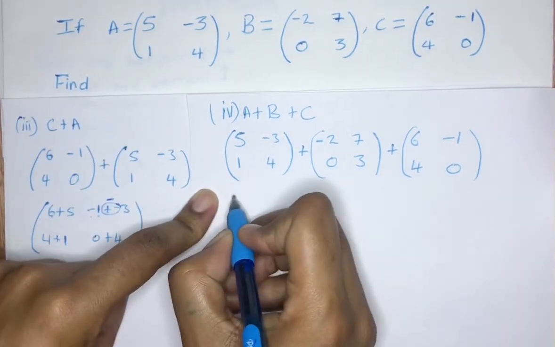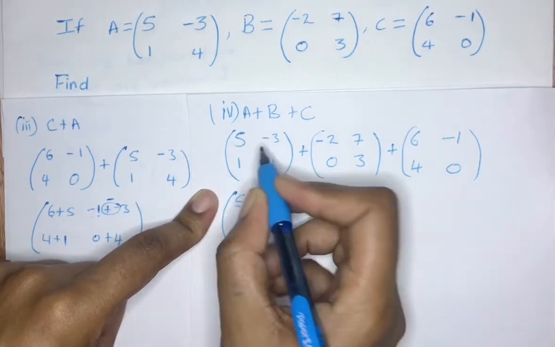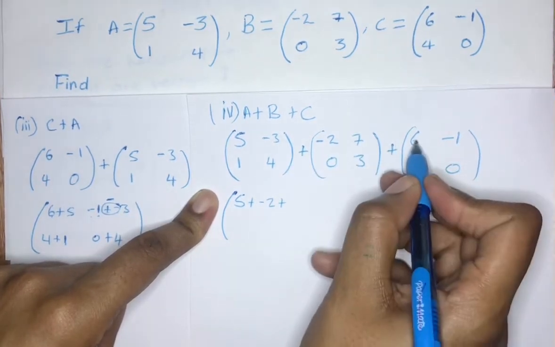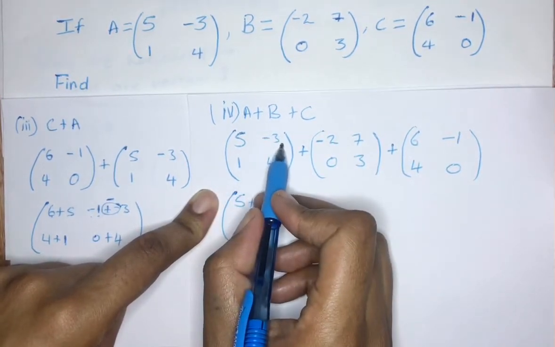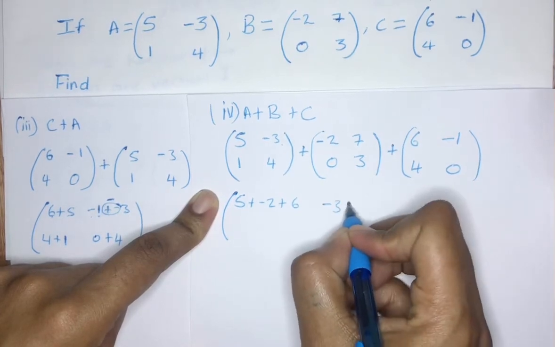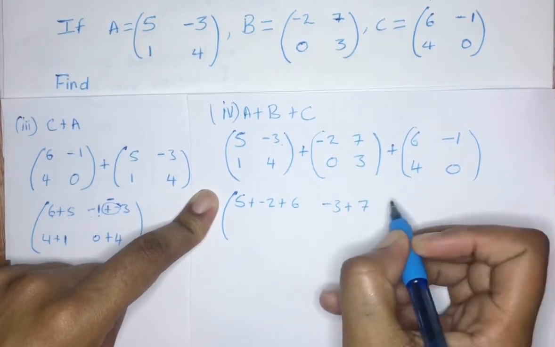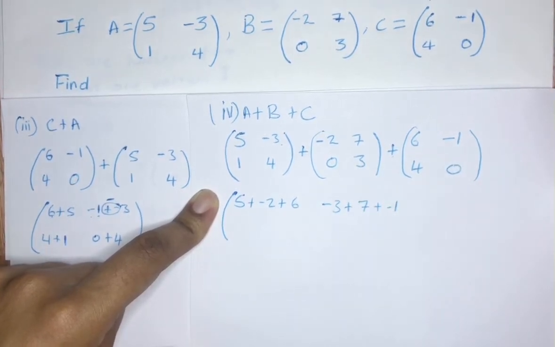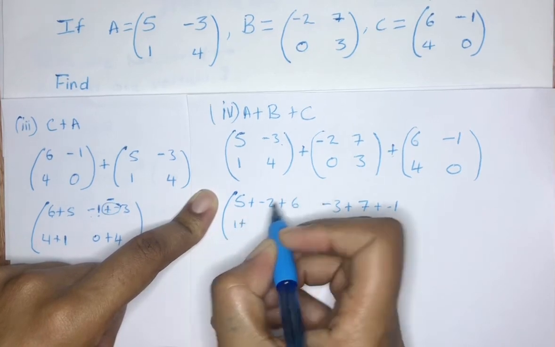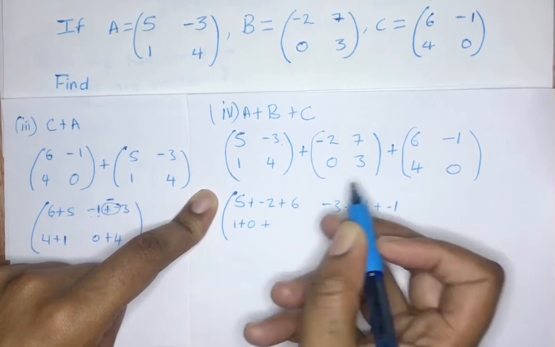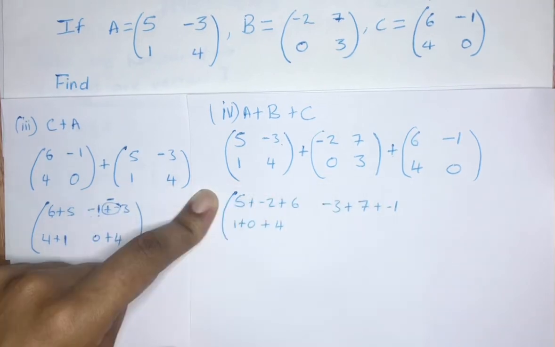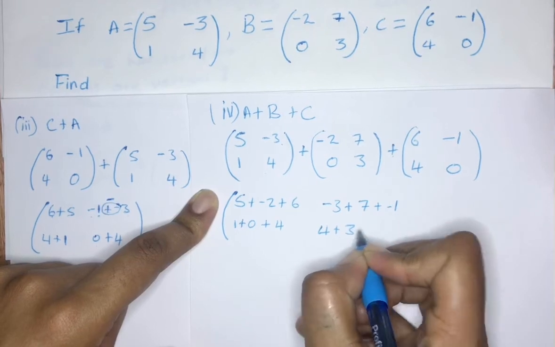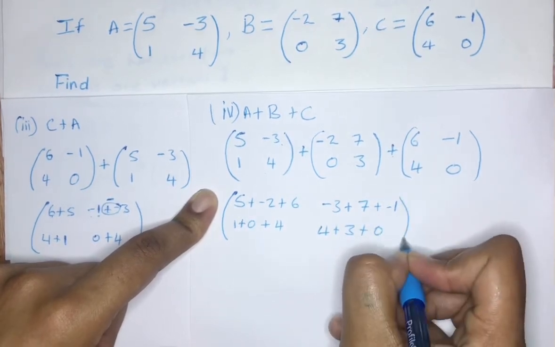So now we'll have 5 plus negative 2 plus 6. Next one, we'll have negative 3 plus 7 plus negative 1. Then we'll have 1 plus 0 plus 4. Next part, we look at this one. It's going to be 4 plus 3 plus 0. Close bracket.